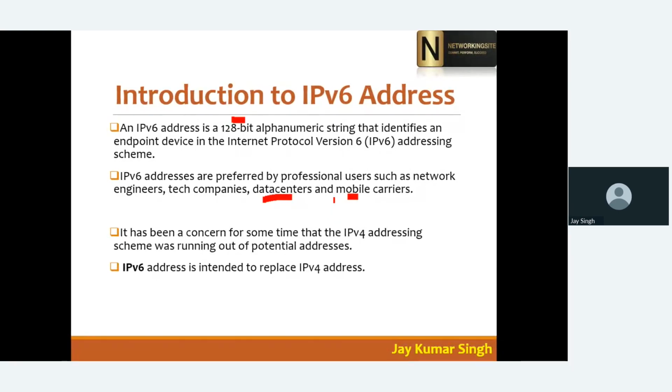But when the new generation came, like 5 or 10 years ago, everyone started using IP addresses on mobiles. So IPv4 is almost at end of life, you can say. Now everyone is moving to IPv6, but we still have to know IPv4 very well. IPv6 is the replacement of the IPv4 address.